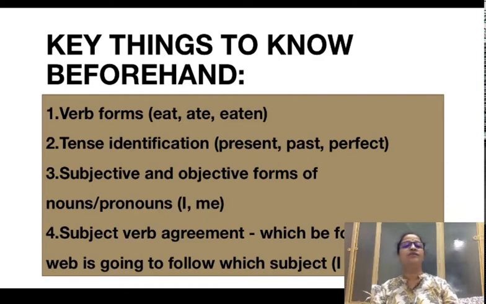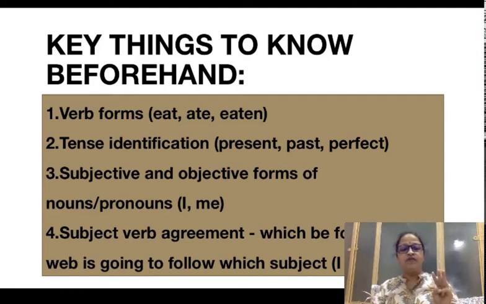Similarly, past has got simple past, past continuous, past perfect continuous. These are called aspects of the tenses. And similarly, future has got simple, continuous and perfect. So you should be able to identify tense in their aspects. This is the second thing that you have to know or learn before you attempt active passive voice.